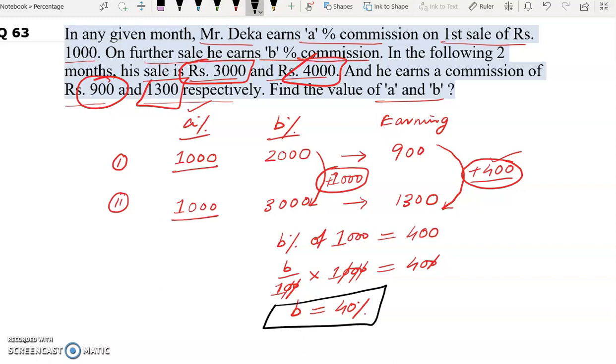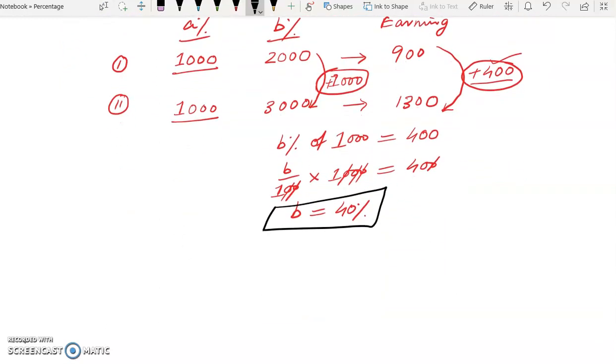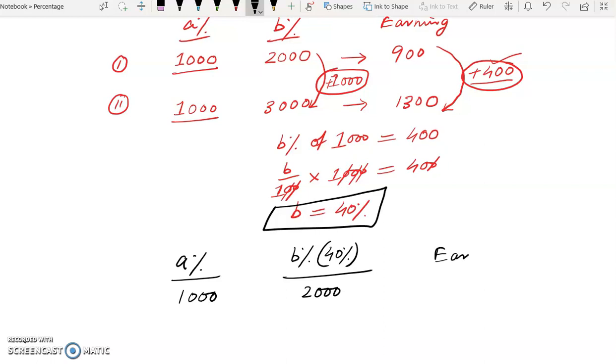Now once we have the value of B, we will put it in the first condition. We can put it in first condition or second condition. Now A% commission till the sale of rupees 1000, and B% commission. Now we have got the value of B, which is 40%. 40% commission on the sale of rupees 2000, and his earning is 900 rupees.